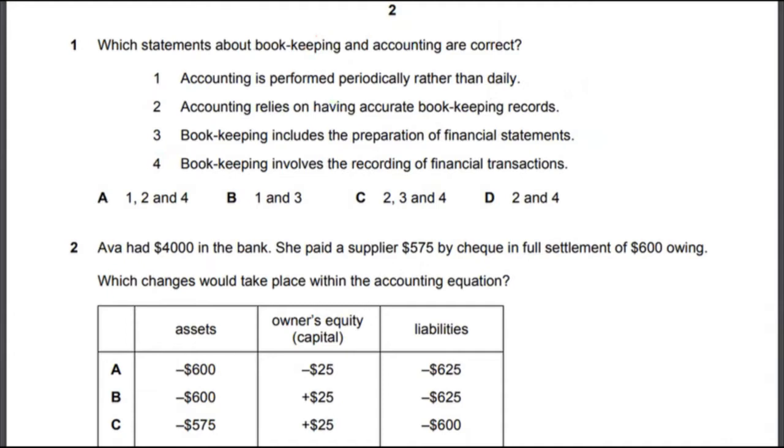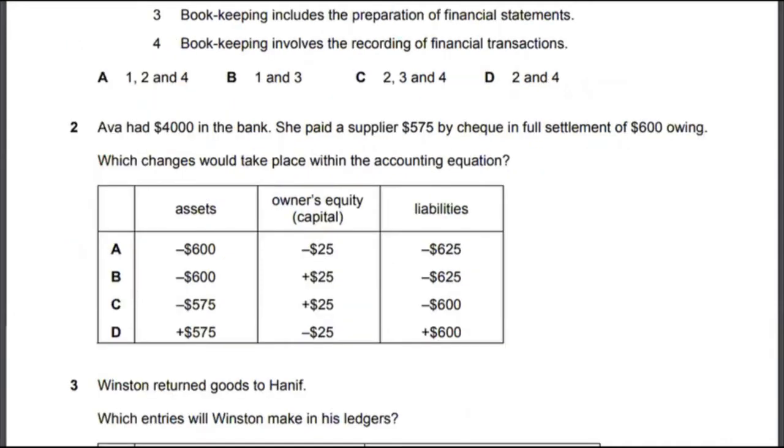Let's look at multiple choice 2. Eva had $4,000 in the bank. She paid a supplier $575 by check in full settlement of $600 owing. Which changes should take place within the accounting equation? They have given you the accounting equation, assets equals owner's equity plus liabilities, or you can write it here, assets equals liabilities plus equity. So look at the transaction, what is happening.